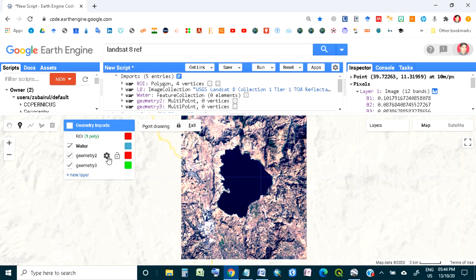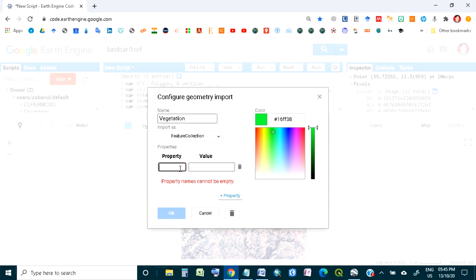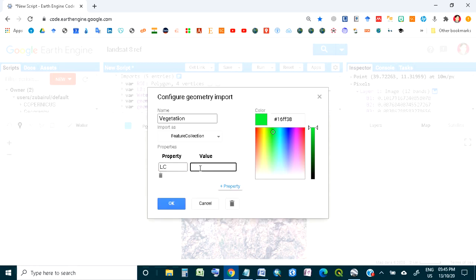Then the second is the vegetation area. For vegetation, I will choose this color. My feature collection property is land class, LC. It should be the same property.